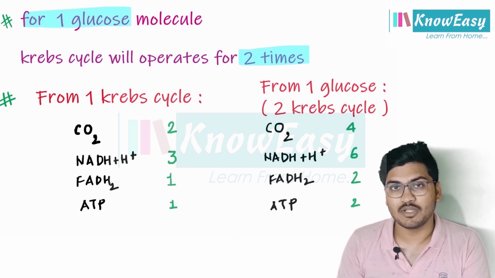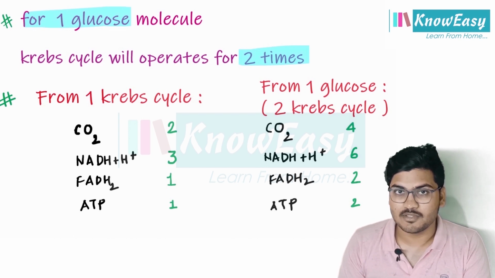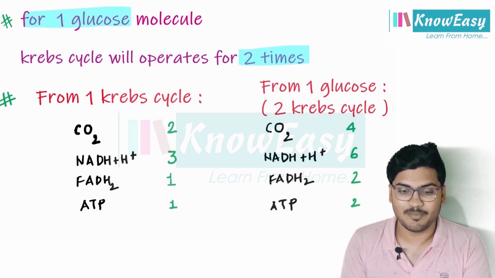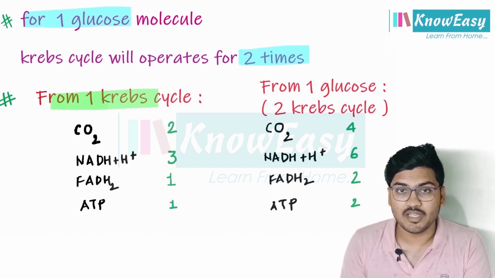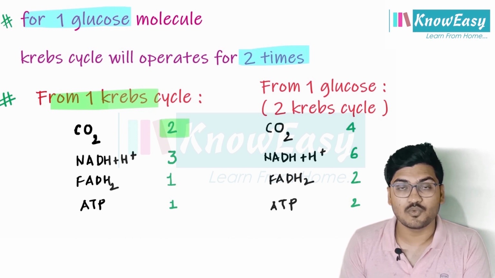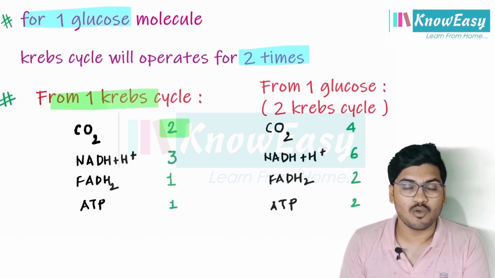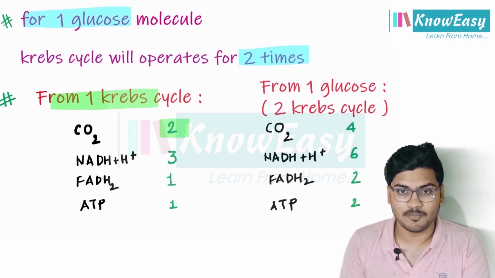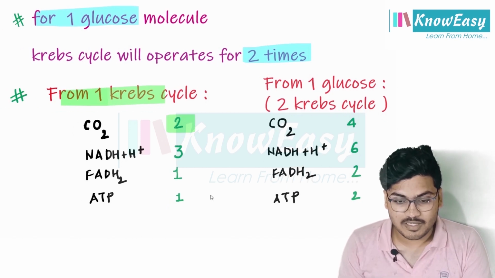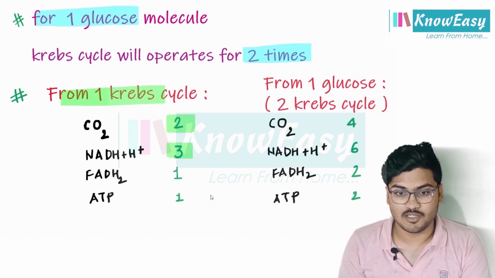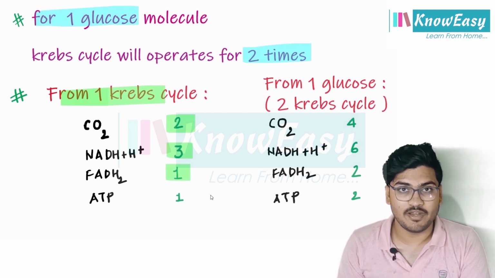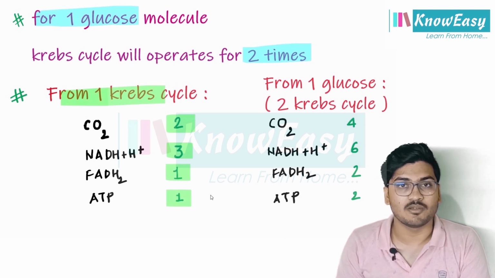So, for one glucose molecule, the Krebs cycle will operate 2 times. Clear? From one Krebs cycle, we get 2 CO2, that is, 2 oxidative decarboxylations will occur. We get 3 NADH plus H plus, 1 molecule of FADH2 and 1 molecule of ATP.